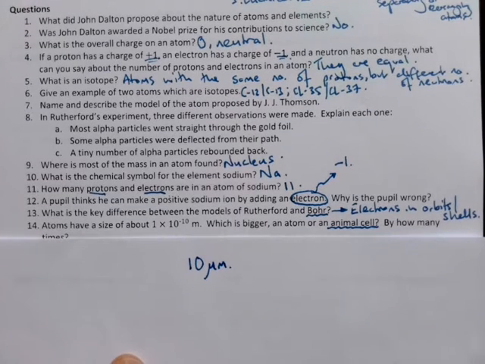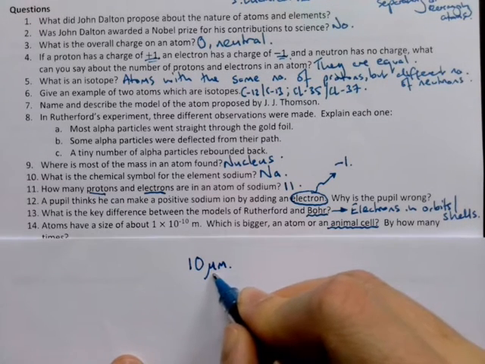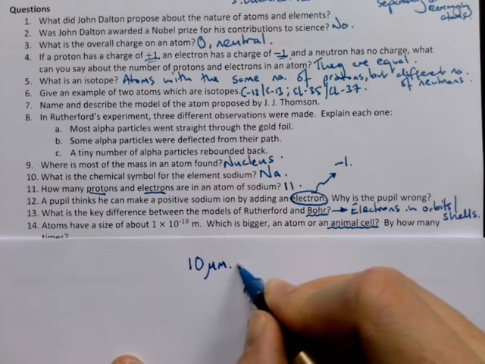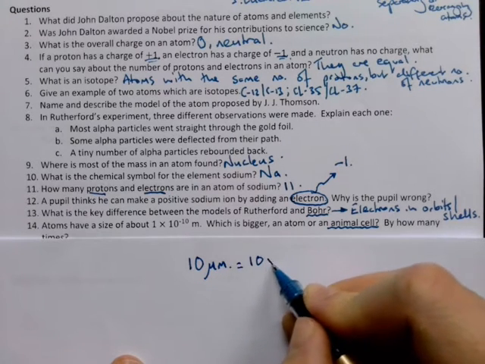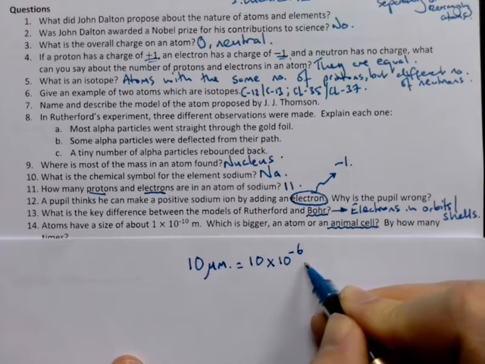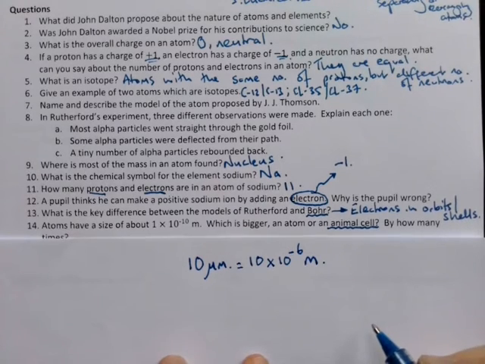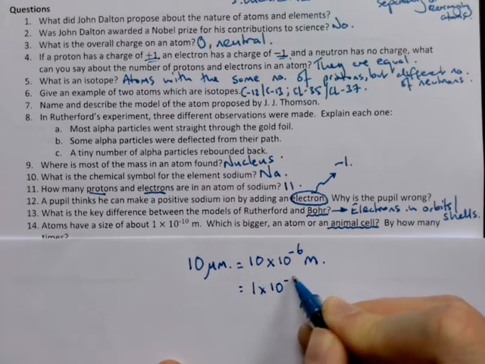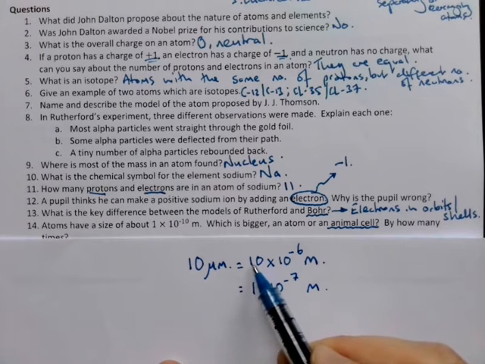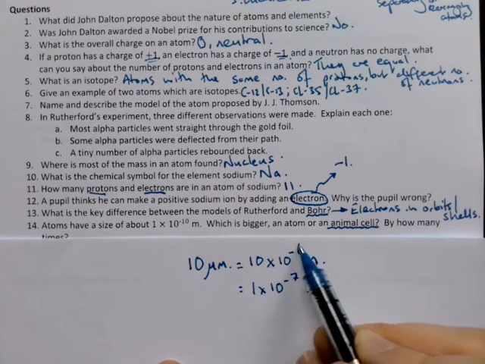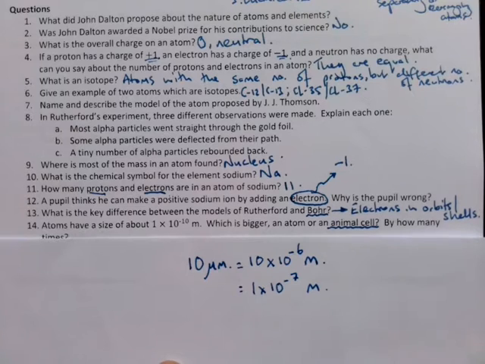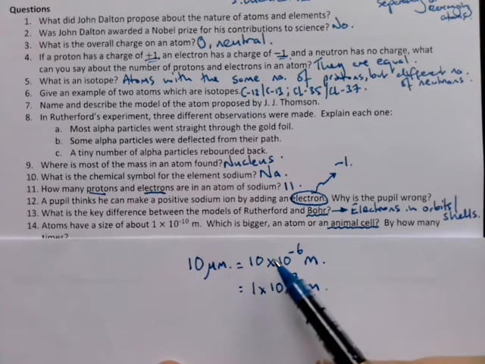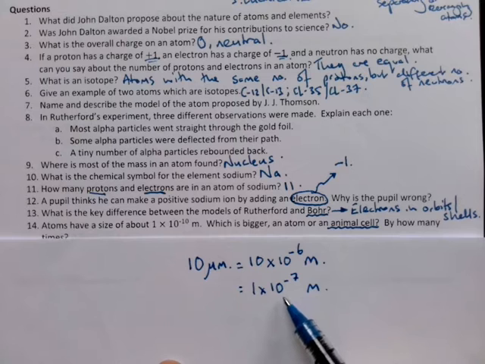Okay, now you'll remember that a micrometer is 1 times 10 to the -6 meters, which means 10 micrometers is equal to 1 × 10 to the -5 meters. Now, this use of standard form here, you will have done in maths, but you will cover it again next year in science to become more familiar with how it works.